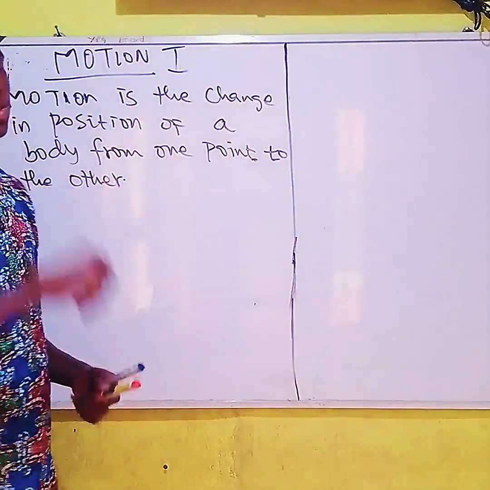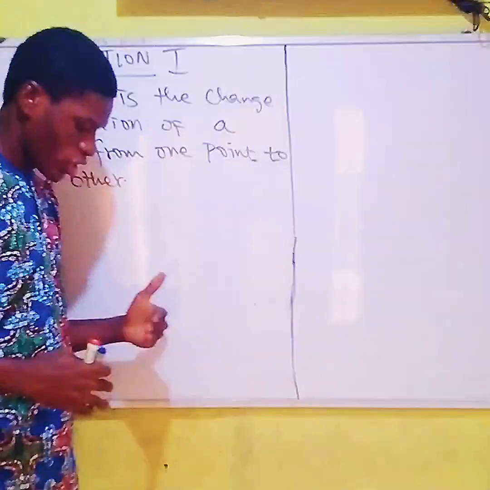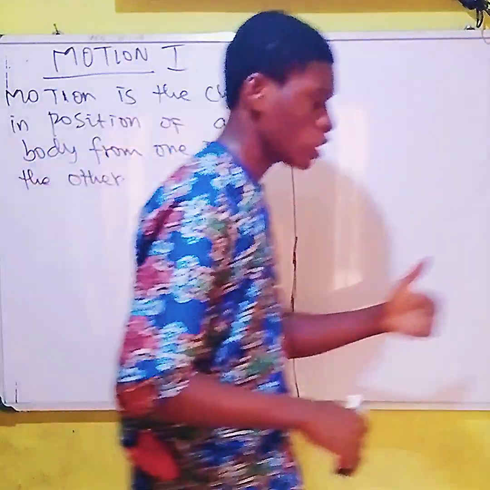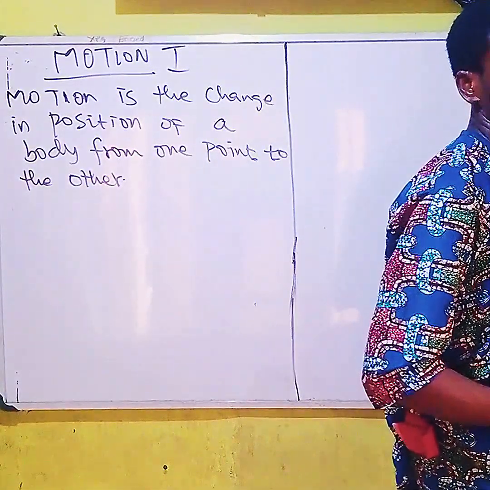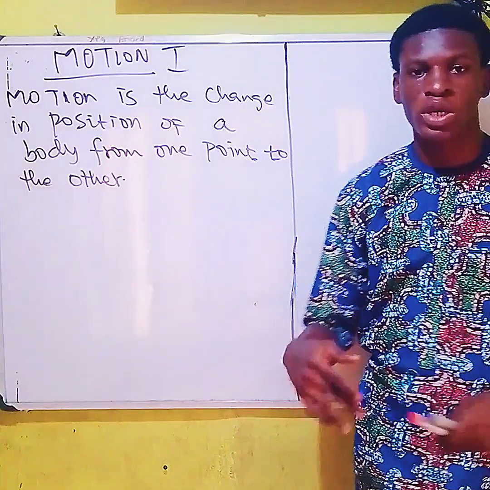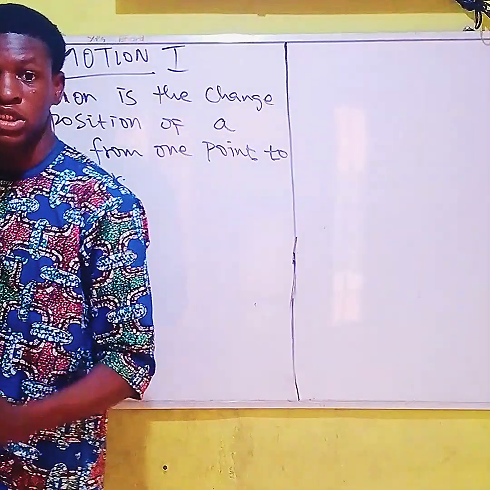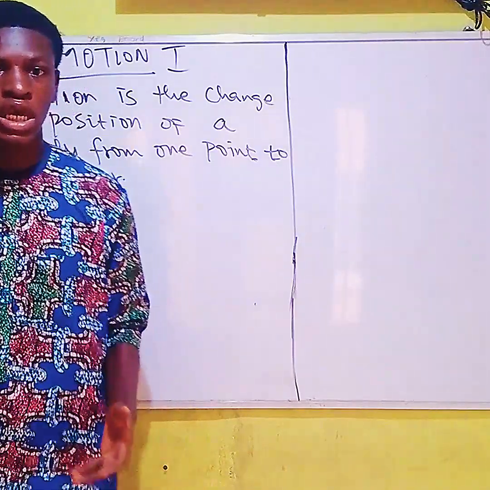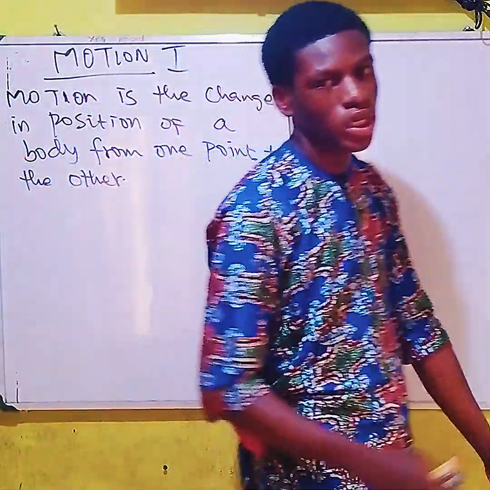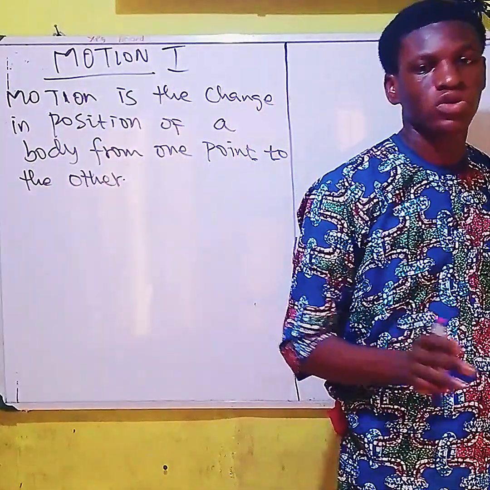Now, when we define translational motion, if I walk from here to here, as you see me do, I do not rotate when I am walking. Did I rotate? I didn't rotate. I just walk from here to here. That's an example of a translational motion.